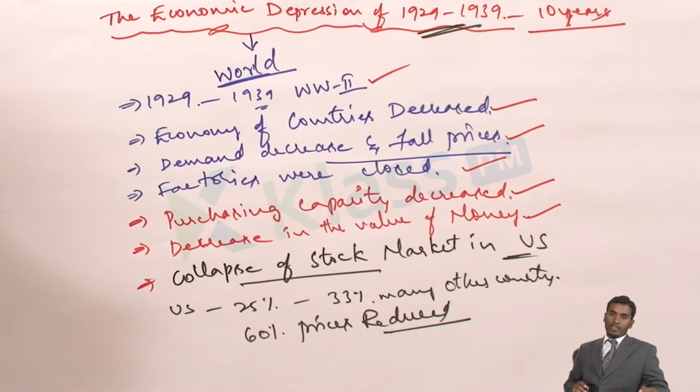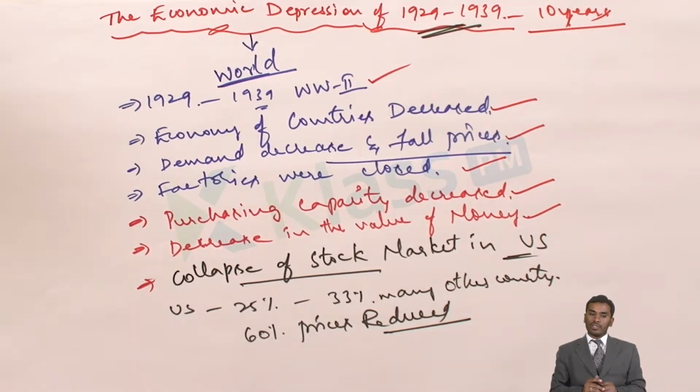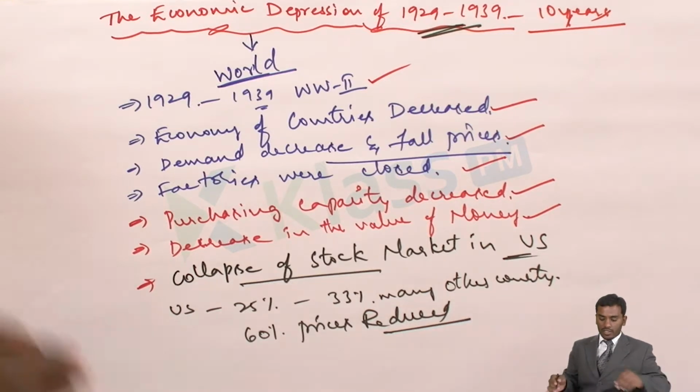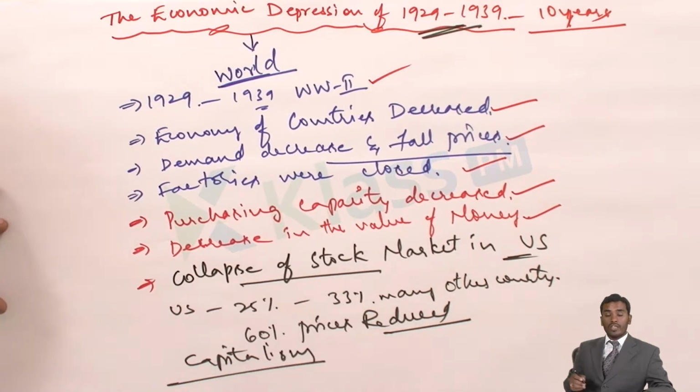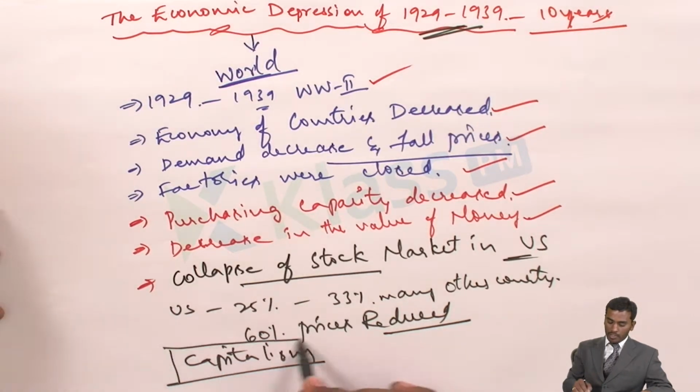At that particular time period, some of the economists and politicians discussed the causes for the decline of the value and the ways to recover the situation and come out of the problems. Some people like Marxists, socialists or communists said that the reason for this type of economic depression is capitalism. They felt capitalism was responsible for this economic crisis in the world. The reason was capitalism, they felt.